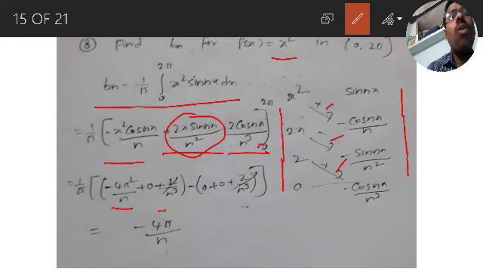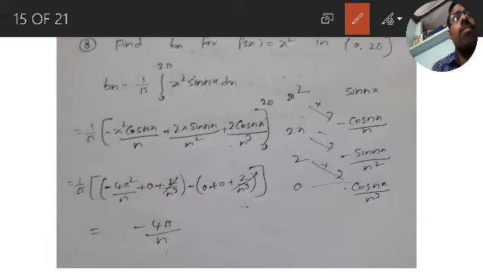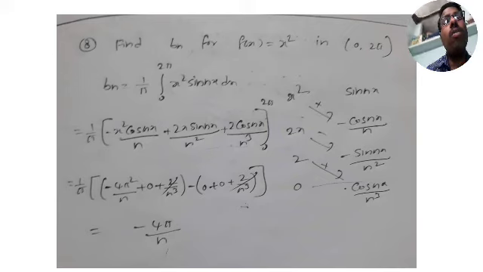Lower limit 0. 0 into something is 0. At place of x you have to substitute 0. 0 into something is 0, cos 0 is 1. So 2 by n cube minus 2 by n cube cancel. Minus pi and 1 pi cancel. Minus 4 pi by n is our answer. Note it down so that you can go on to the next problems.